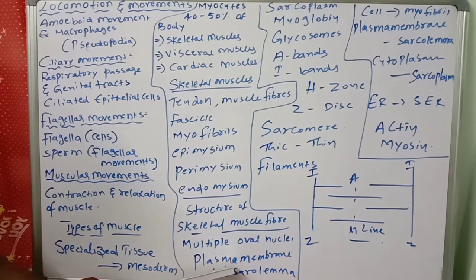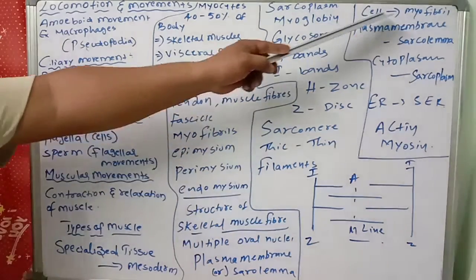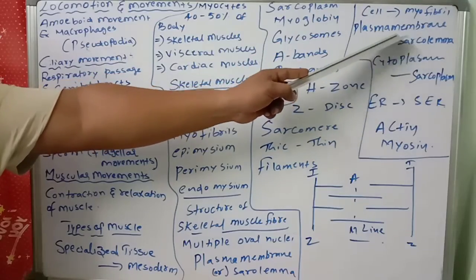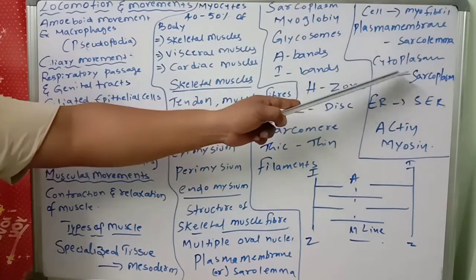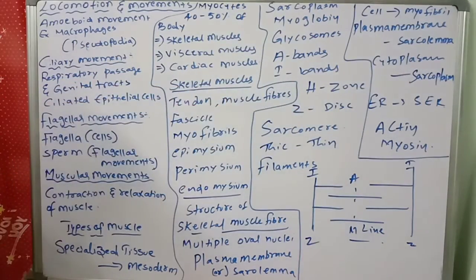What is another name of the plasma membrane? In muscle terminology, sarcolemma. The cytoplasm of the muscle fiber is called sarcoplasm. So here you see the cell is called a muscle fiber, the plasma membrane is called sarcolemma, the cytoplasm is called sarcoplasm, and there is the sarcoplasmic reticulum.